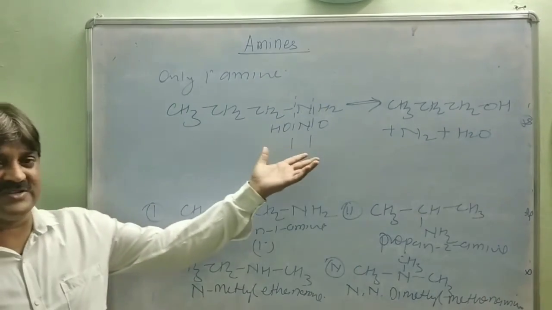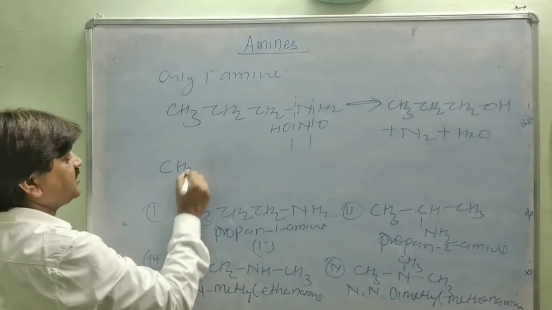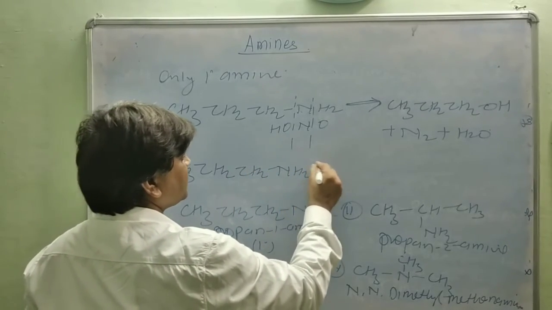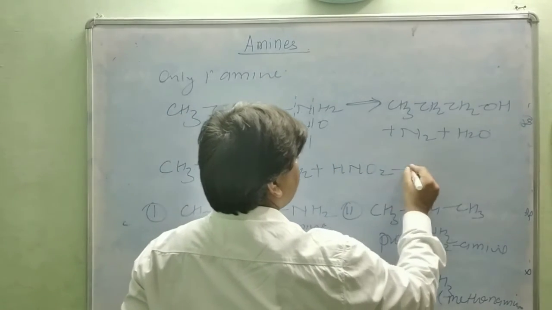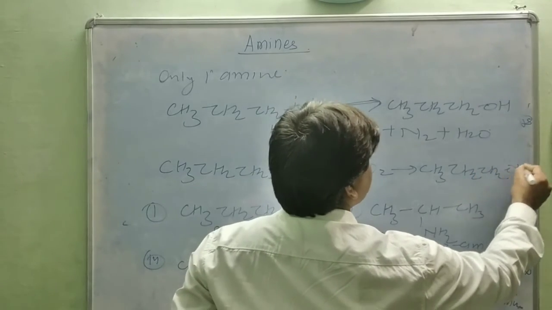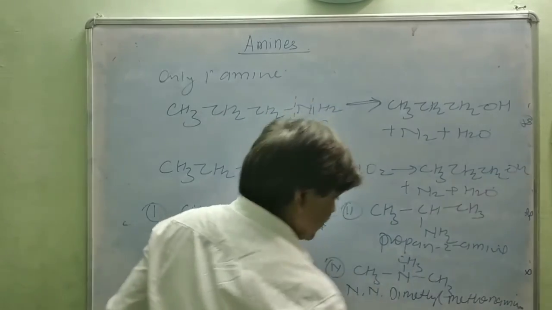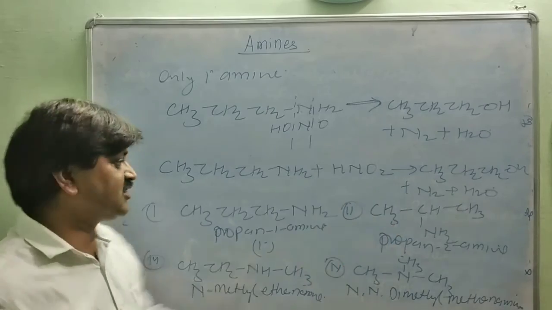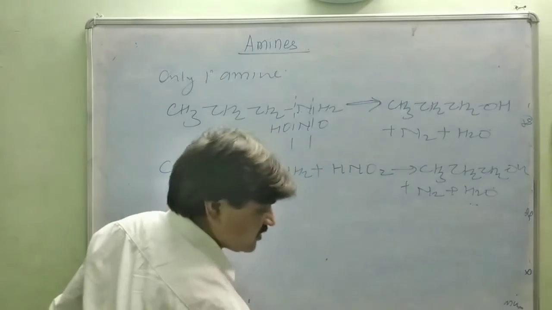For the sake of convenience, I show the reaction in this manner. You can write CH3CH2CH2NH2 plus HNO2, nitrous acid, forming CH3CH2CH2OH plus nitrogen plus H2O. Another isomer is also a primary amine, so it may also give the same kind of reaction and liberate nitrogen gas.